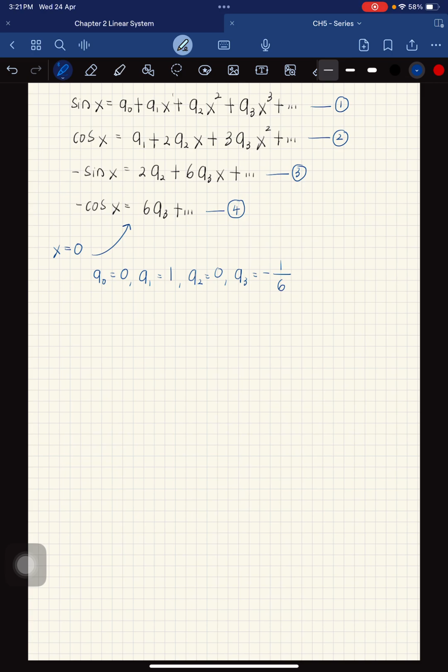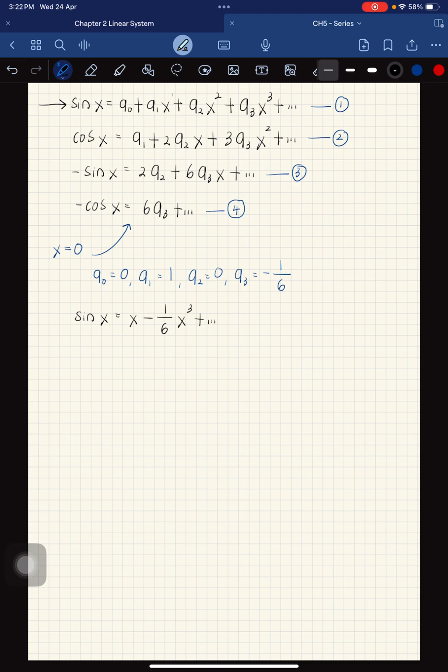Okay, and then substitute back into the main equation. So this is the main equation, the first one. So sine x equal to x minus 1 over 6 x cubed plus blah blah blah.